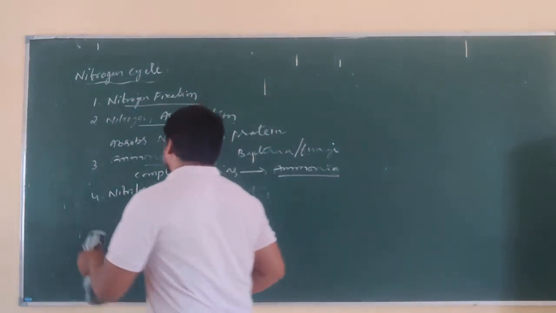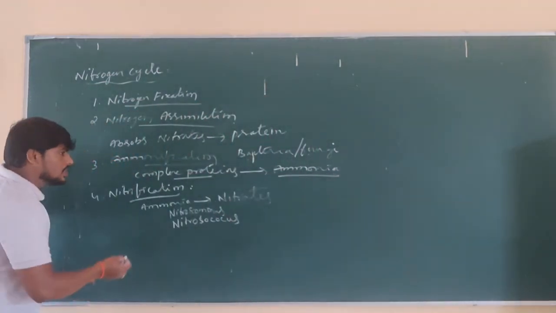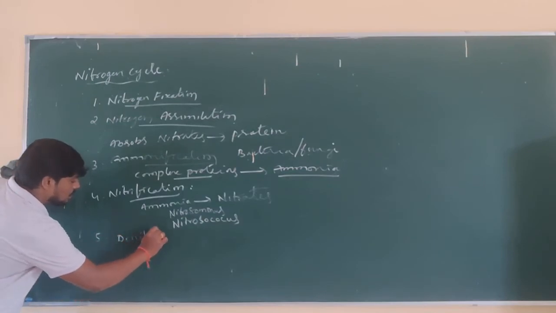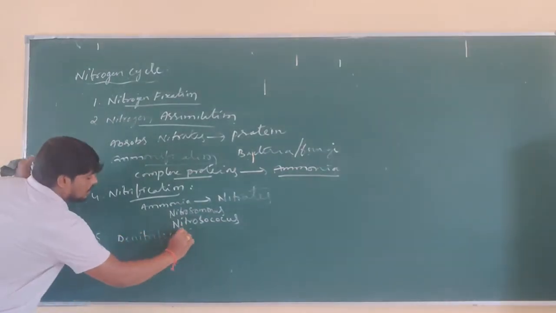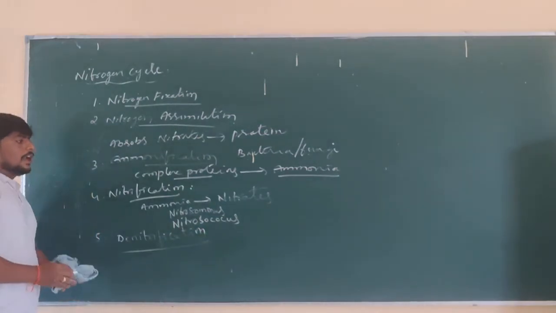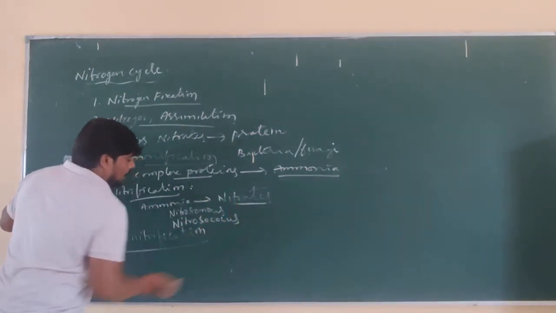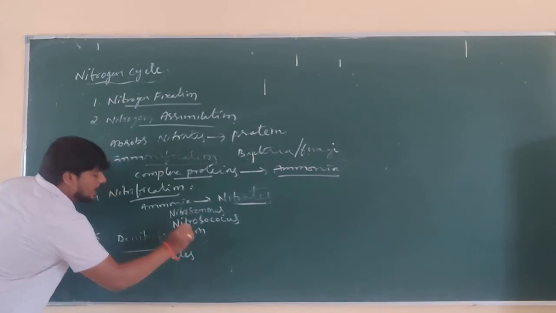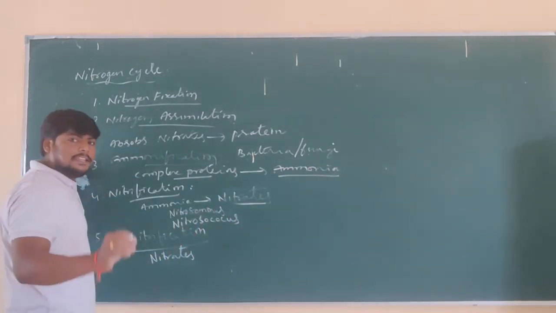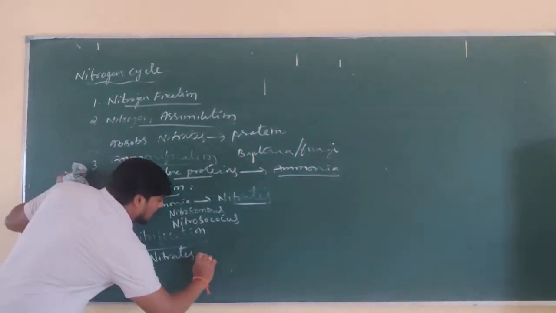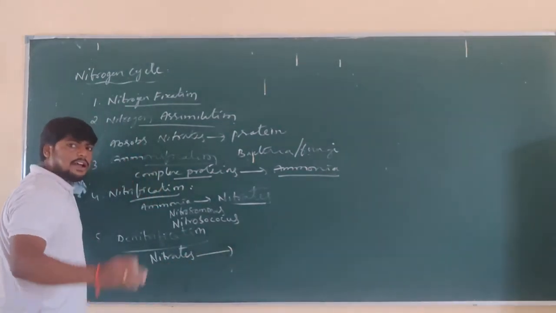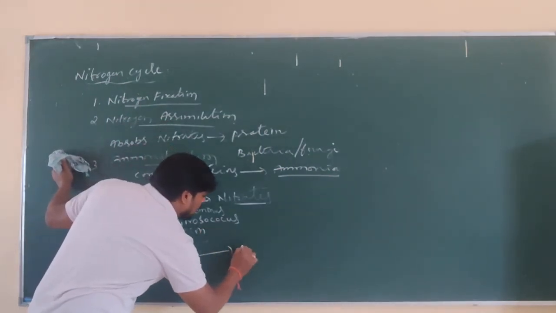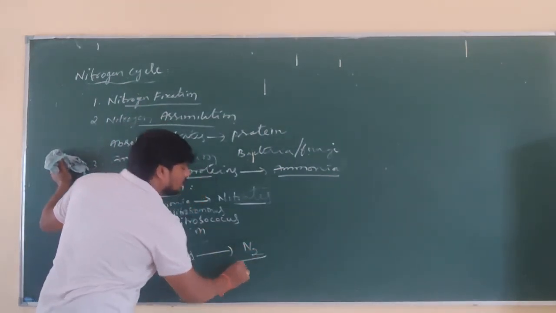And next, another process is denitrification. So nitrates are added into the soil. Now some of the nitrates which are added into the soil are used by the plants, and the remaining nitrates found in the soil go back into the atmospheric nitrogen.